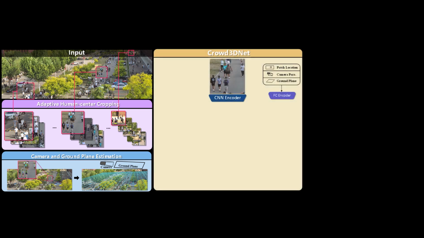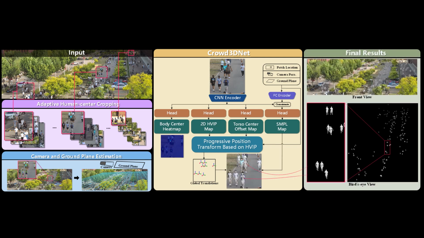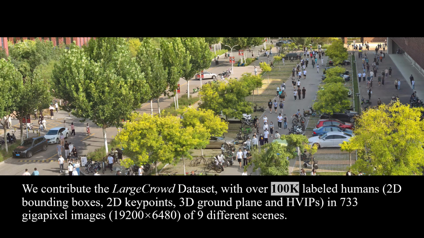Taking the cropped images, ground plane, and camera parameters as inputs, we designed the Crowd3D net with the progressive position transform based on HVIP to directly estimate the human meshes in the large scene camera coordinate system. We also contribute Large Crowd, a dataset with over 100,000 labeled humans with 2D bounding boxes, 2D key points, 3D ground plane, and HVIP labels in 733 gigapixel images of 9 different scenes.